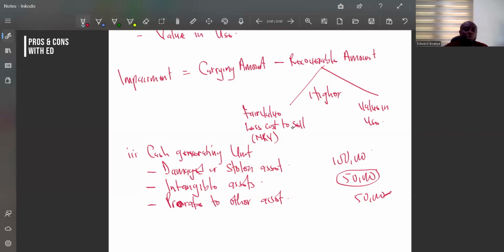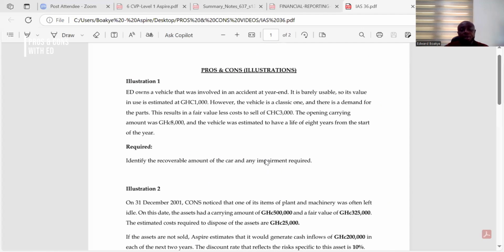So without much ado, let us have a scenario on impairment and leave the cash generating unit for our subsequent videos, and see how we can best understand IAS 36.